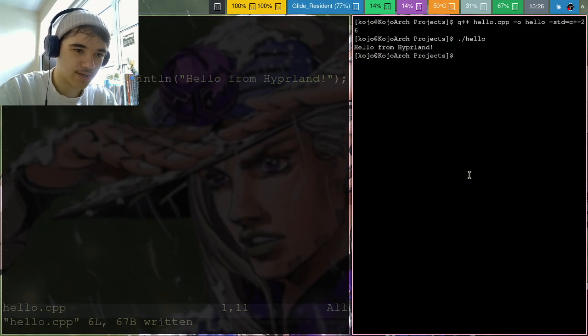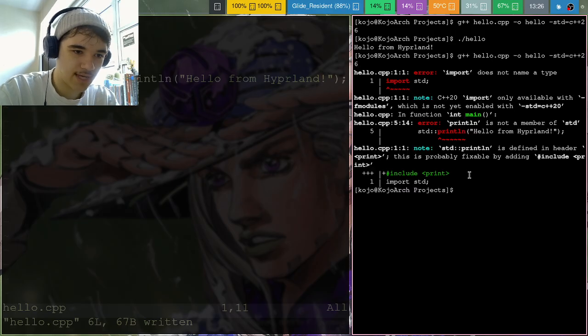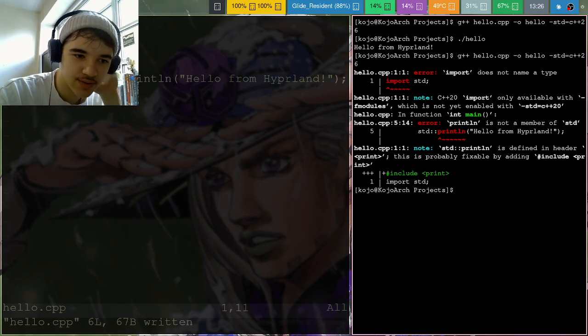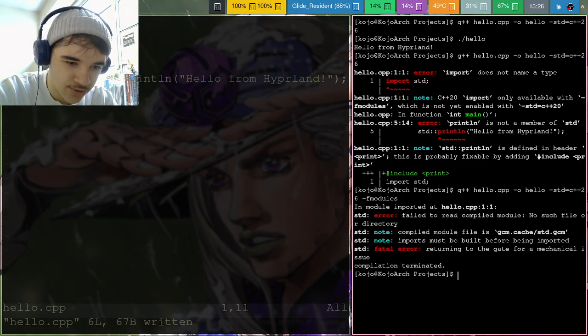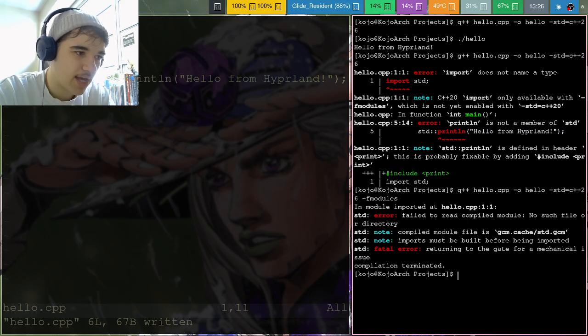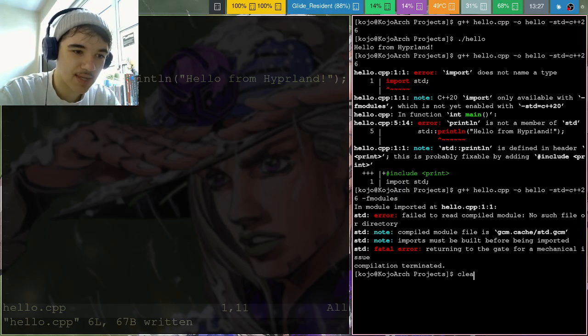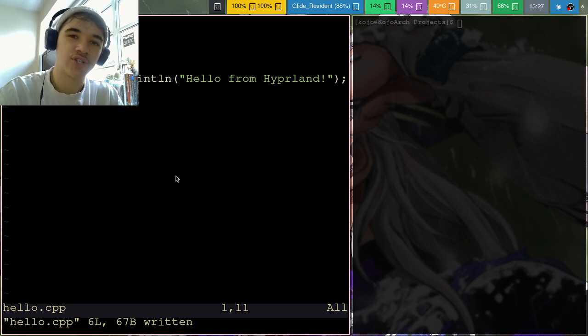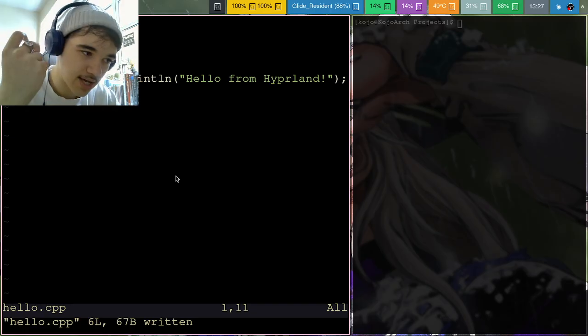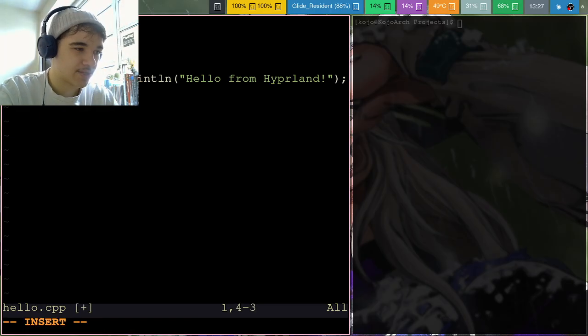Let's see if modules work. Import does not name a type. C++20 import only available with -fmodules. Okay, so then -fmodules. Failed to read compiled module: no such file or directory. Compiled module file is gcm.cache. Import std must be built before being imported. Yikes. Okay, I don't know how to build the imports, to be honest, so I'm just going to leave that. But yeah, point is, I have the most recent version of GCC and G++ on Linux. So that's very cool. Just gives me a lot more flexibility there.